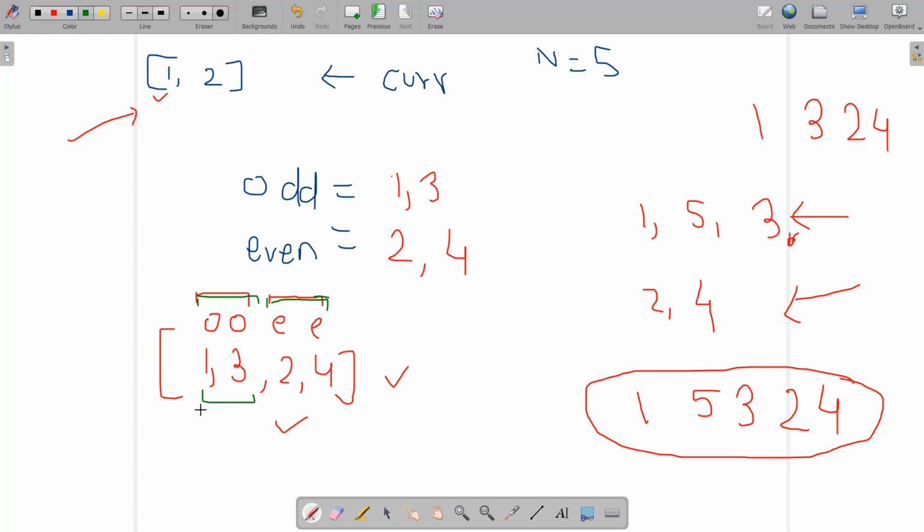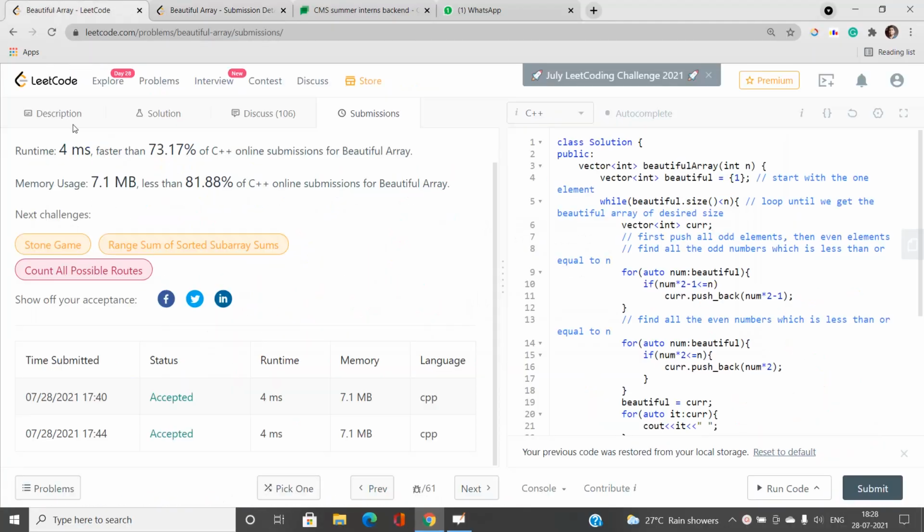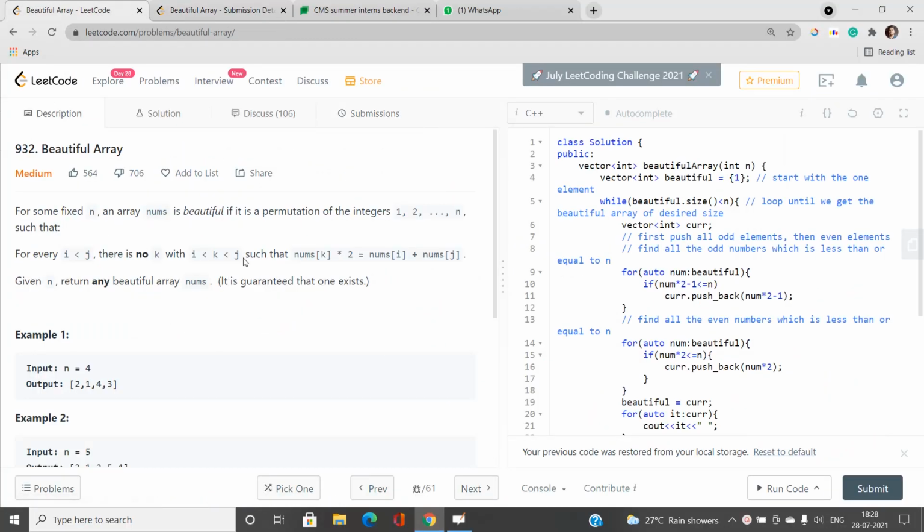In the previous case we found that 1 2 is a beautiful array, but here we have 1 3. In that case also it is a sequence of odd elements followed by even elements. As I've already proved, if I choose any i from the odd part and any j from the even part, it is always going to be valid, since it doesn't satisfy the condition.